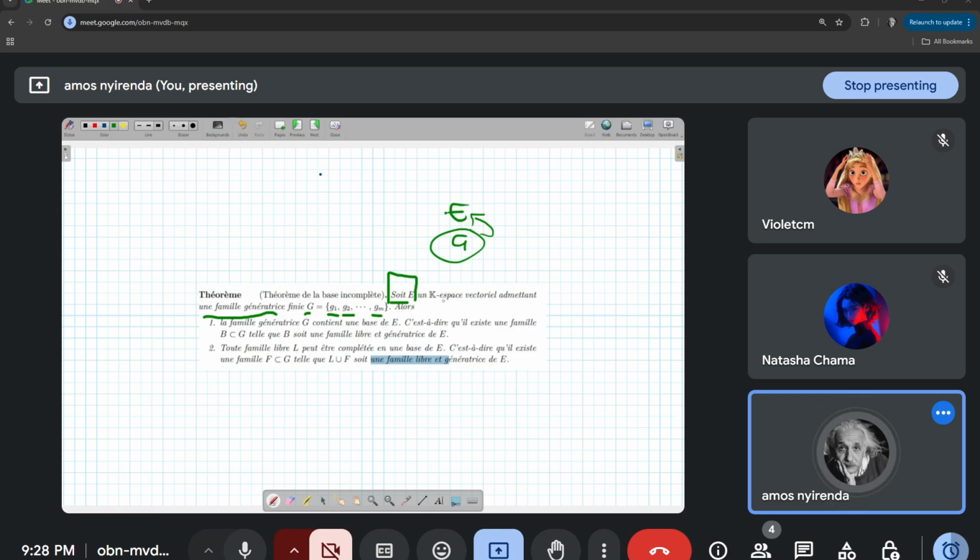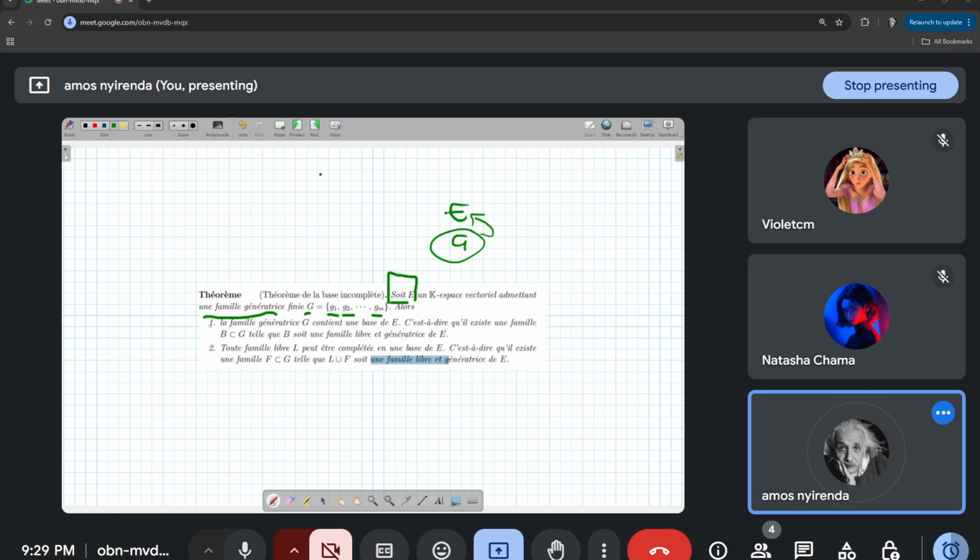But what happens if the family of vectors G1, G2 up to Gm is not libre? It means, just like what I was doing for vectors, I can take out one vector at a time. If it is not libre, it means it is lié. It means that there's one vector inside that can be written as a linear combination of the other vectors. Okay? So if this family is not libre, then I can take out as many vectors as necessary such that I have a family of vectors that is going to be libre.